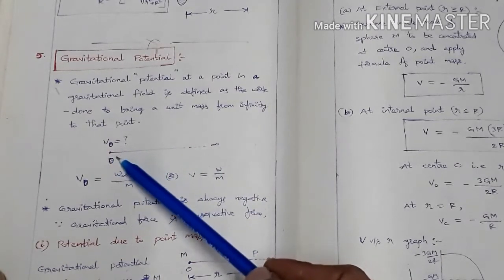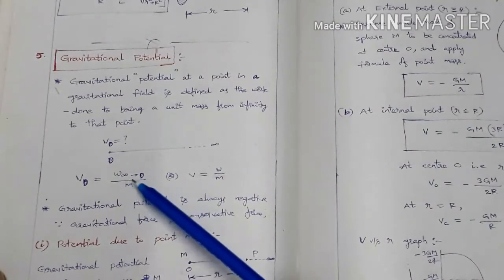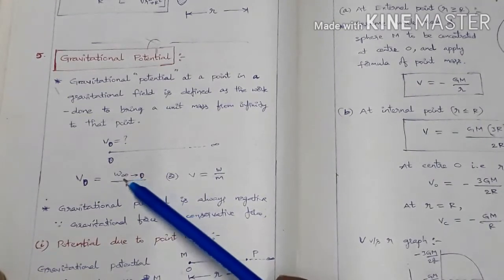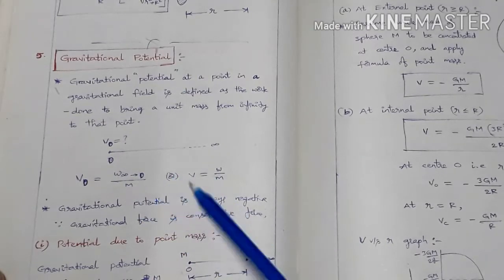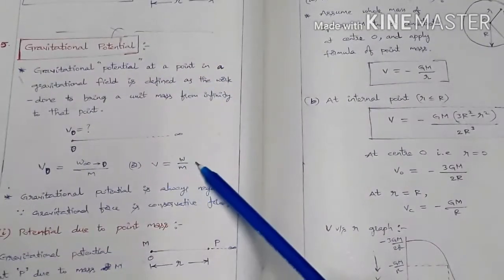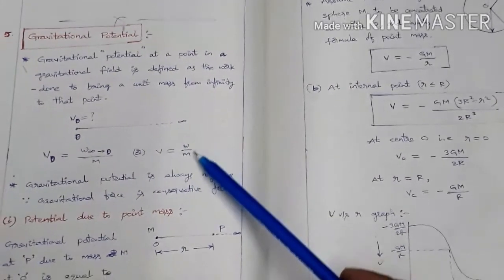So V naught equals W from infinity to O by M, work done per unit mass. This is total work done by total mass, which gives us work done per unit mass, or potential V equals W by M. So potential at a point equals work done per unit mass.